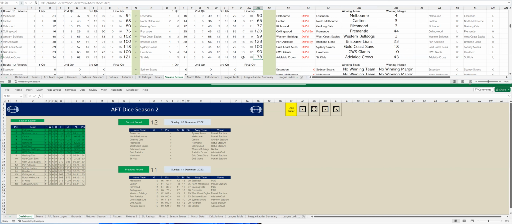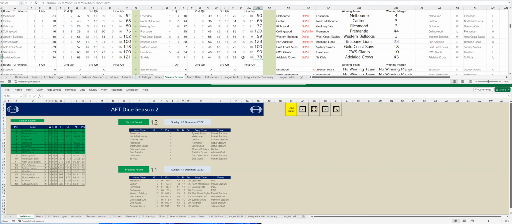Okay, so the top 8 is Melbourne, Brisbane, Carlton, Fremantle in the top 4. And then it goes Richmond, Essendon, Western Bulldogs, and GWS that round out the 8.